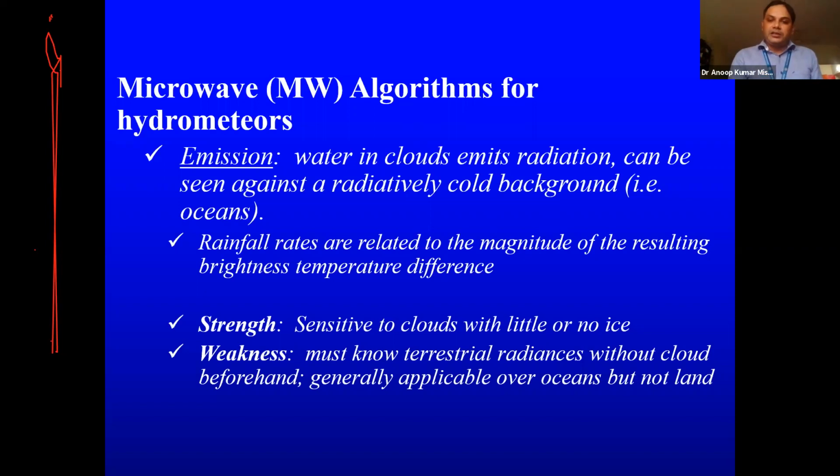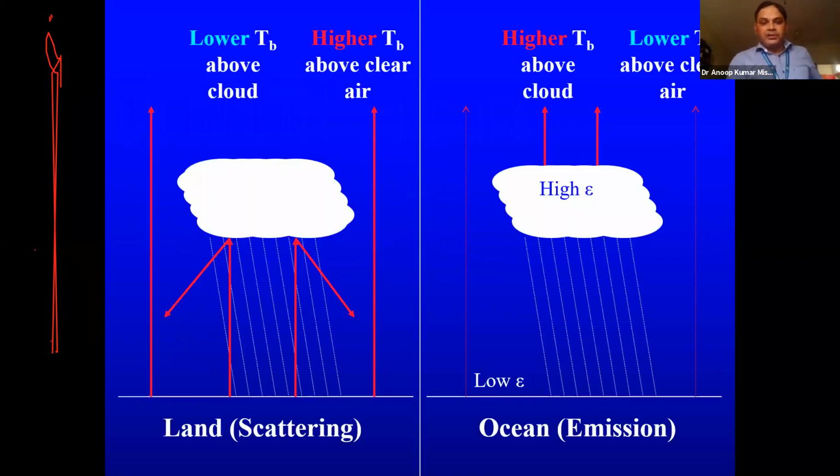So based on this, actually I will show this picture. So this is over ocean. What happens there? I already told you, the cloud absorbs radiation, and it has a high emissivity as compared to the ground.